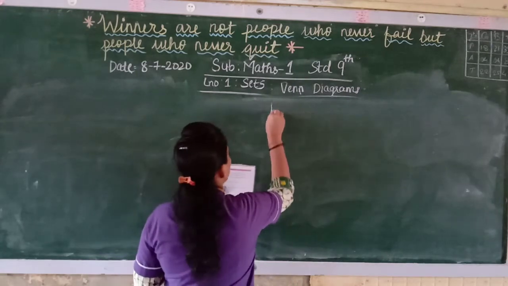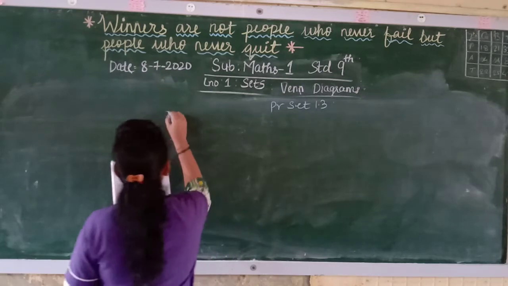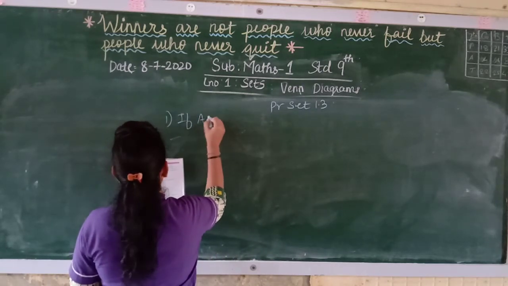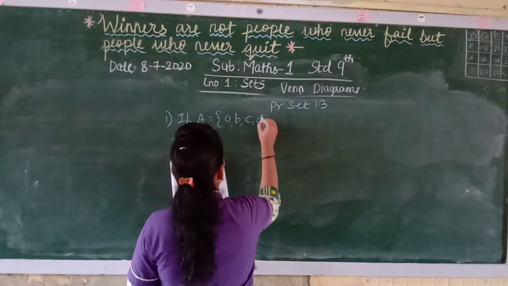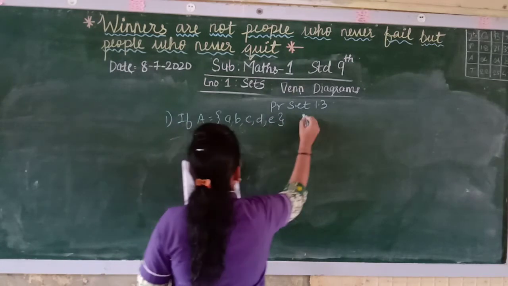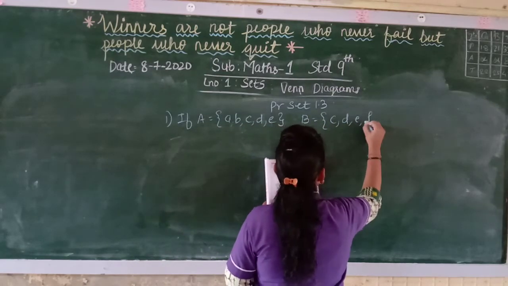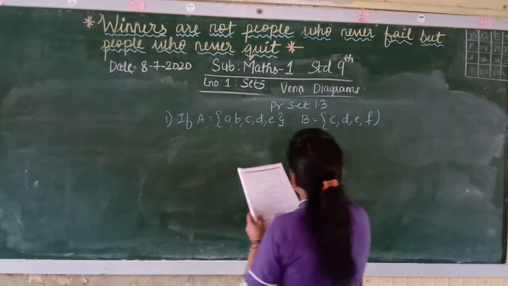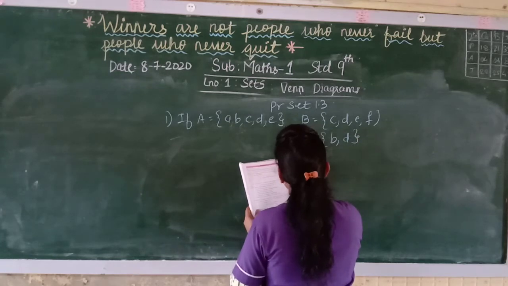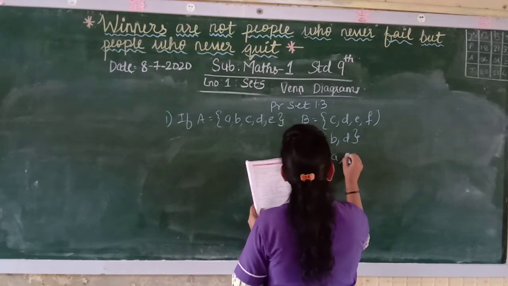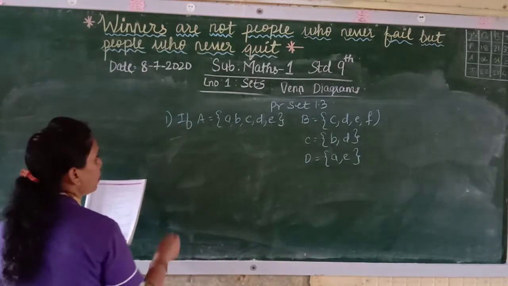In practice set 1.3, the first one: A is equal to A, B, C, D and E. Here B has C, D, E and F, and C has B and D only. D has A and E only. Which of the following statements are true and which are false?